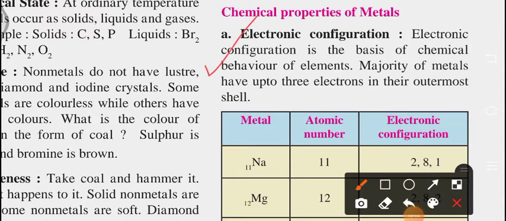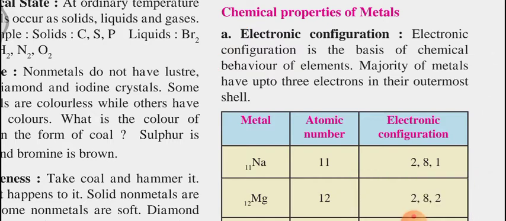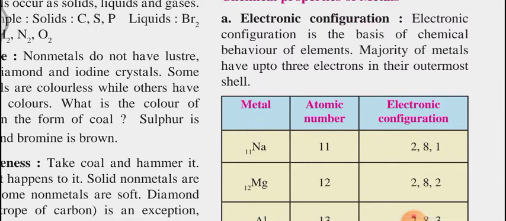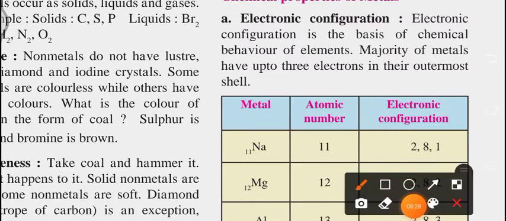Now next we will go ahead with the chemical properties of metals. Since we have seen the physical properties of metals and non-metals, what kind of structure there was, now in chemical properties we will go ahead with their electronic configuration, atomic number, all these things. So the first chemical property is electronic configuration. Electronic configuration is the basis of chemical behavior of elements.